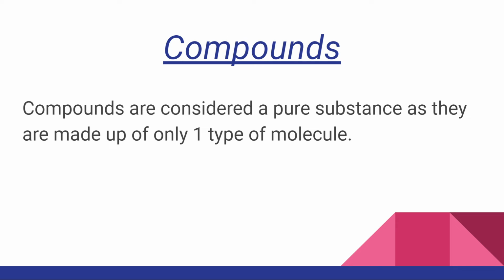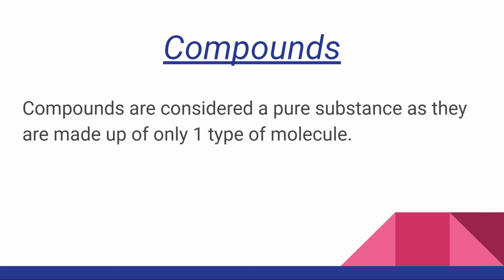Now let's learn about compounds. It's enough about electrons. Now let's learn about compounds. Let's give them some importance too. Compounds are considered a pure substance as they are made up of only one type of molecule. Now, we learned that pure substances are made up of only one type of particle. That one particle can be either atoms or molecules, depending on what it is. So, we learned that elements are made up of only one type of atom, but compounds are made up of only one type of molecule.